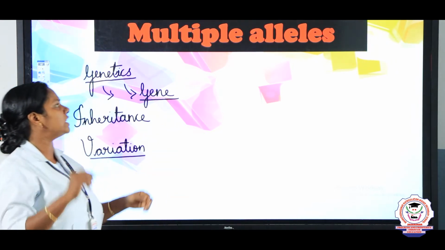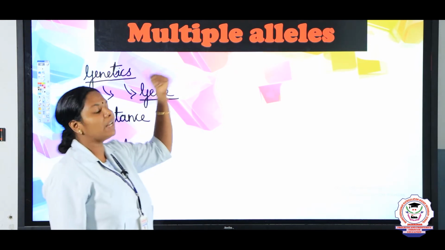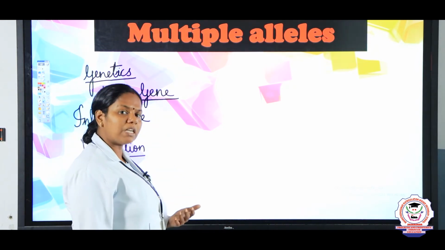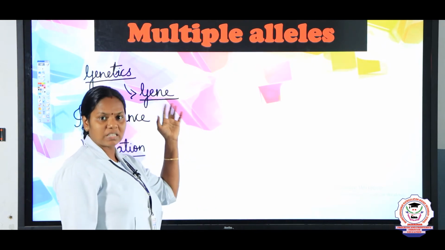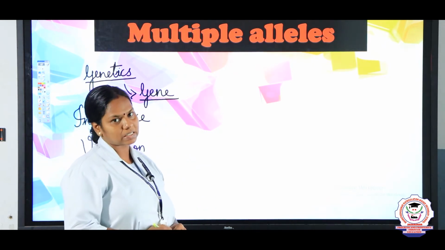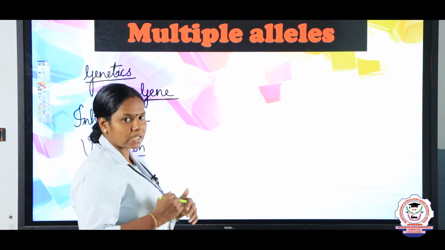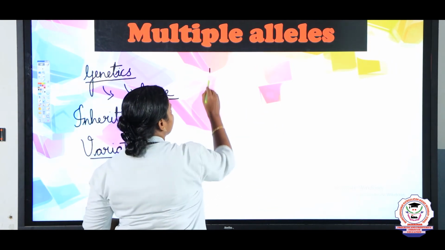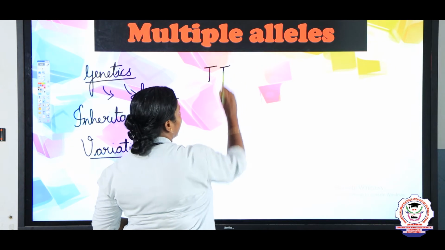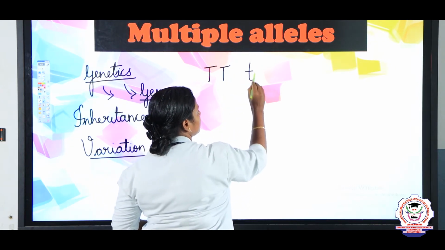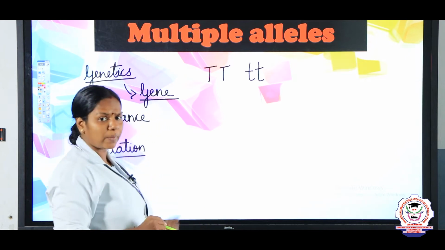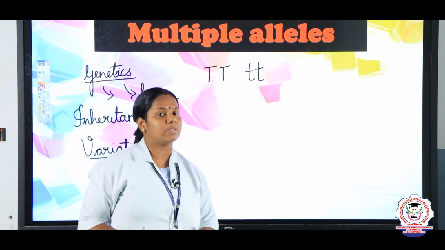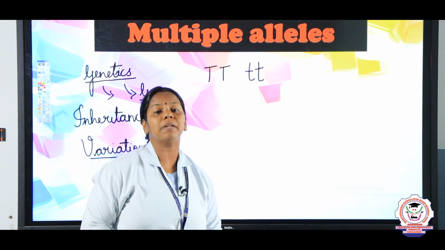Now we are going to see what multiple alleles are. What do you mean by multiple alleles? What is an allele, children? A gene is otherwise called an allele. For example, in botany we have studied that tallness is expressed as capital T and dwarfness is expressed as small t. Likewise, in some plants and animals we can see multiple allelism.